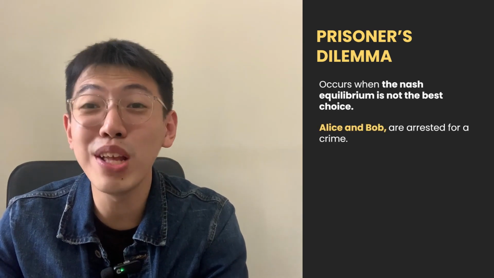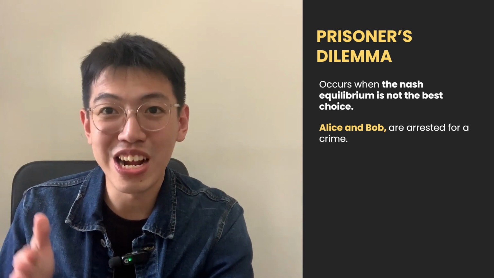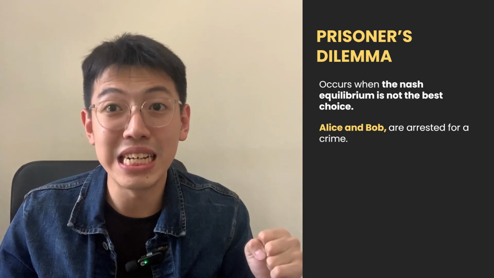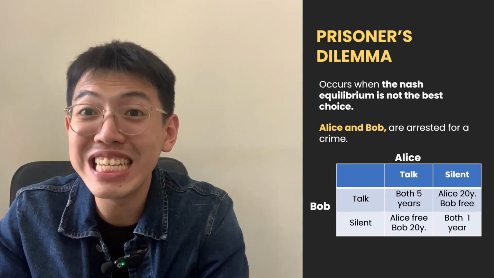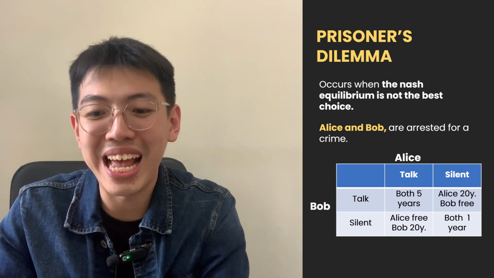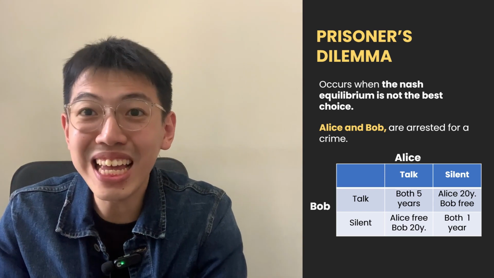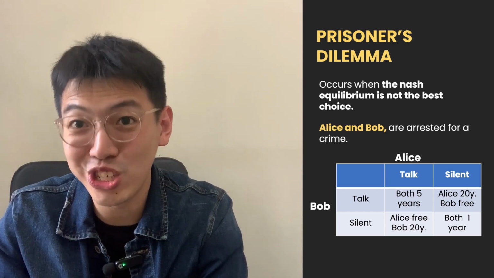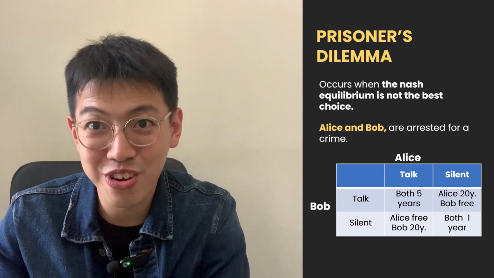Prisoner's dilemma occurs when the Nash equilibrium is not the best choice. Imagine two suspects, Alice and Bob. They are arrested for a crime. They are separated and offered a deal by the police. If both stay silent, they both serve 1 year in jail. If one talks and the other stays silent, the talker goes free while the silent one serves 20 years in jail. If they both talk, they both serve 5 years in jail.